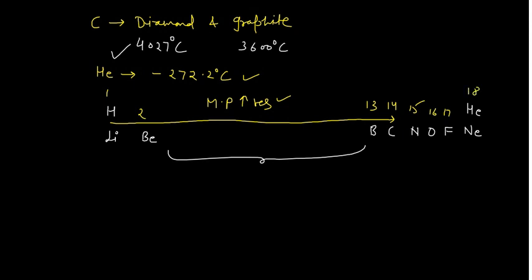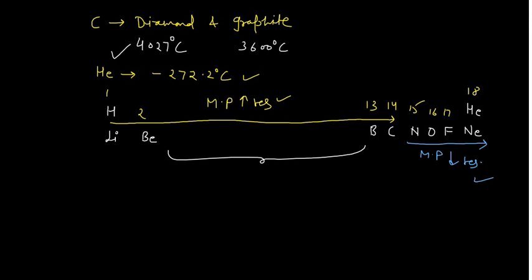So you can easily say that from group 1 to group 14 for the representative elements, starting from lithium, beryllium, boron, carbon, the melting point increases. But after that, if you move from carbon to neon, the melting point decreases. So this is the trend for the main group elements.